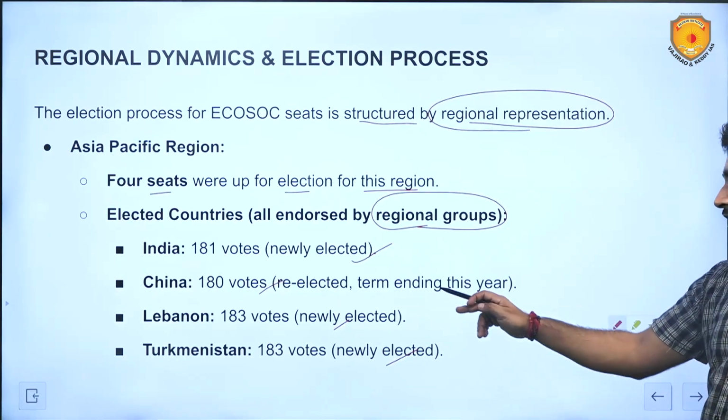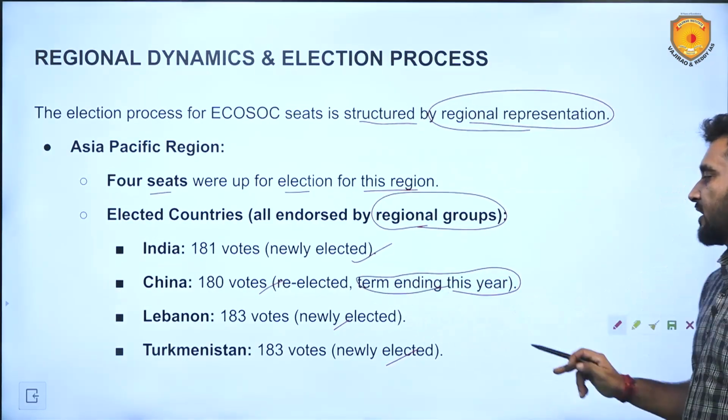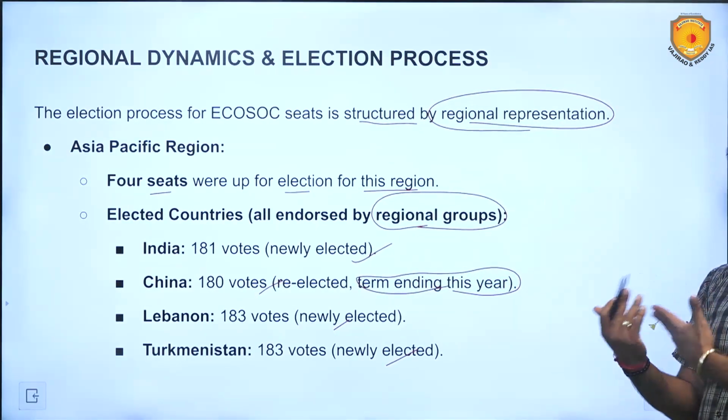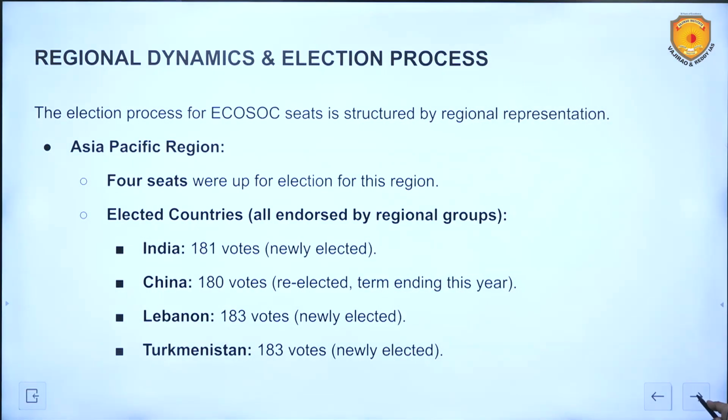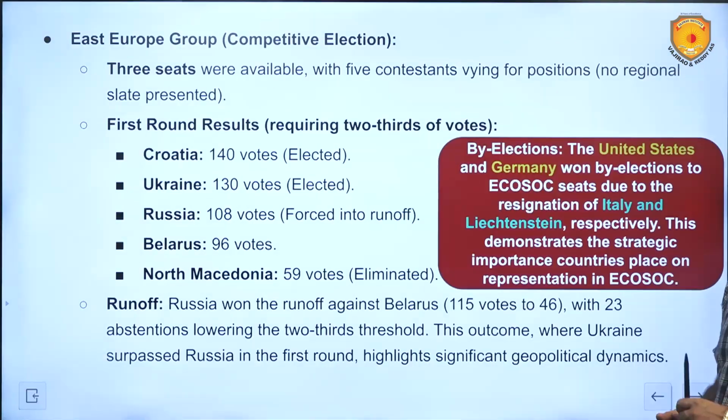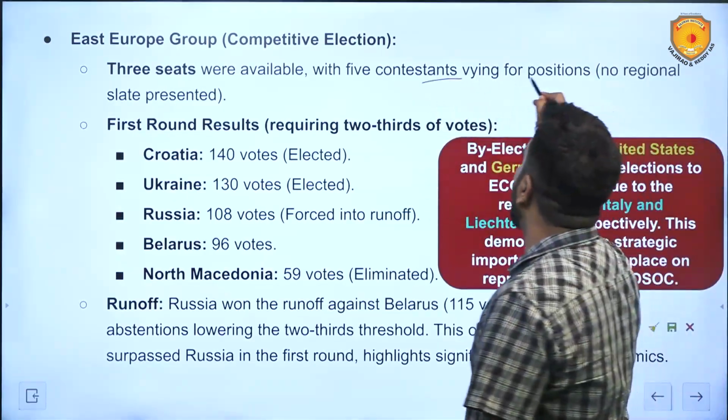China has been re-elected. China's term is ending this year, but it has been re-elected. Any country can be re-elected. India was re-elected for 3 terms on the trot, 2008 to 2020. Then the East Europe group. Competitive elections are there. 3 seats were available in this group, with 5 contestants vying for the positions.